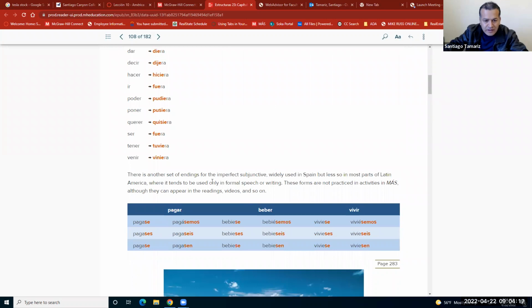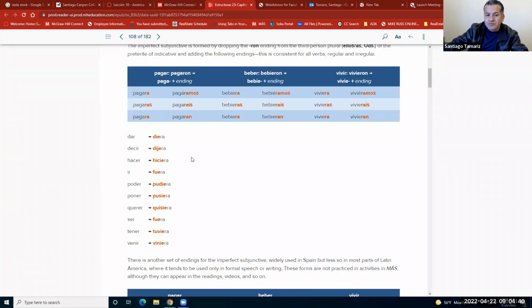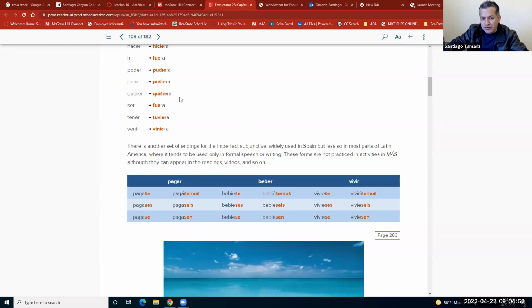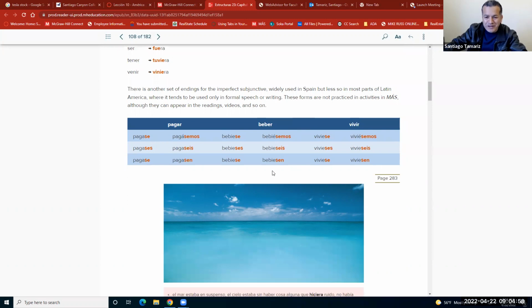There is another set of endings for the imperfect subjunctive, widely used in Spain, but less so in most parts of Latin America. So in other words, there is another way to use the past subjunctive. Instead of RA, we attach SE, and it's the same meaning. In other words, we have past subjunctive in two versions, pagase y pagara. Both mean the same thing. It depends on the country and in reality in Peru, for example, we use both. I don't really see any difference. Bien, so instead of RA, SE, with the same rules to make the conjugation.